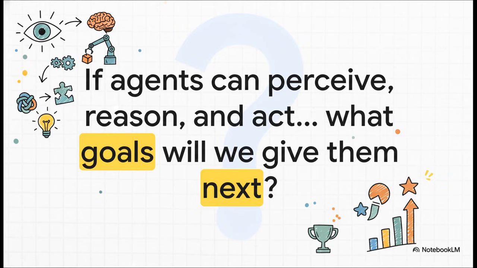And that leaves us with a pretty fascinating question, doesn't it? We've just looked at the blueprint for a system that can perceive, reason, and act. The tools are here. So the only real question left is, what goals are we going to give them next?